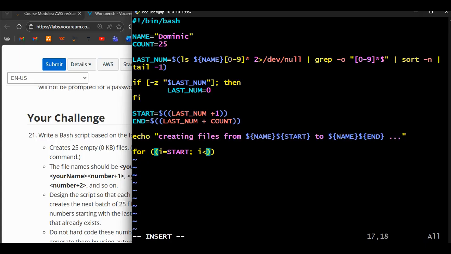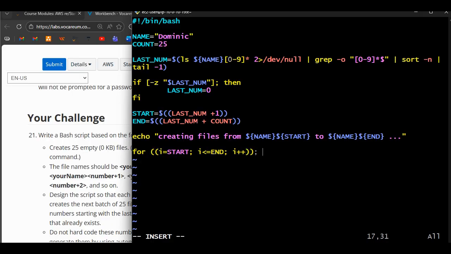I less than or equal to end, and then we end that, then we say i++. Okay, so we are saying that for i, if i is start and it is less than or equal to the end number, increase the i. You get what I'm trying to say? So pretty much that's just what we have said here.